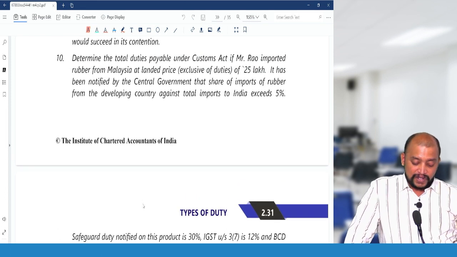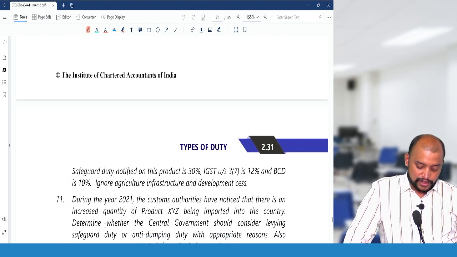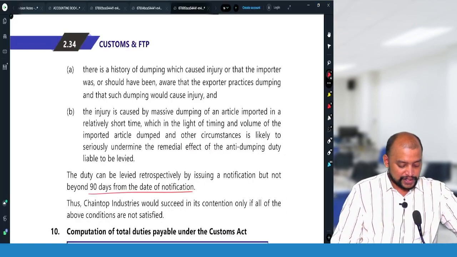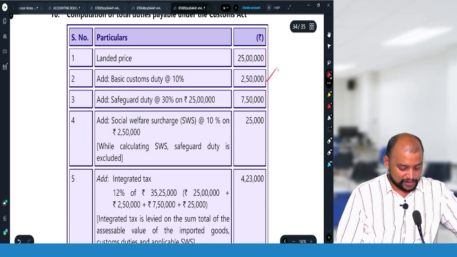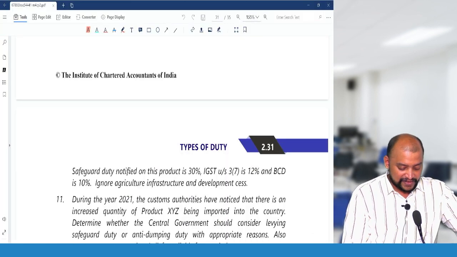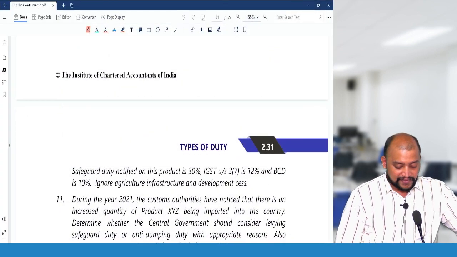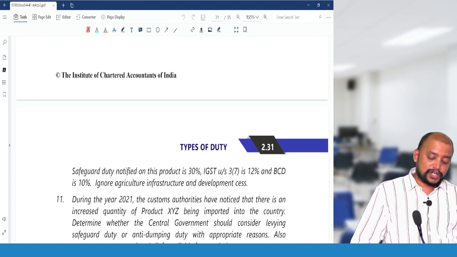First, what will be taken as the value? 25 lakhs will be taken as the value. Basic customs duty will be 12% or 10%? It is 10%. So therefore, we will be taking 25 lakhs. Basic customs duty is 2,50,000. And social welfare surcharge is 10% of 2,50,000, that is 25,000. And what is the safeguard duty? 30%. Again, they did not give anything, which means it will be computed on assessable value.